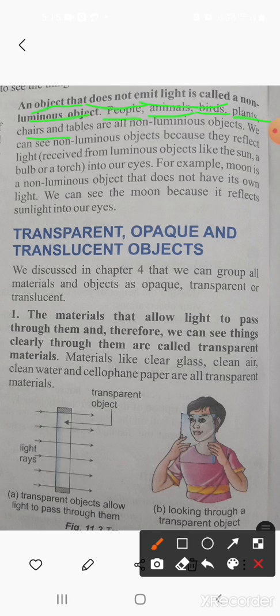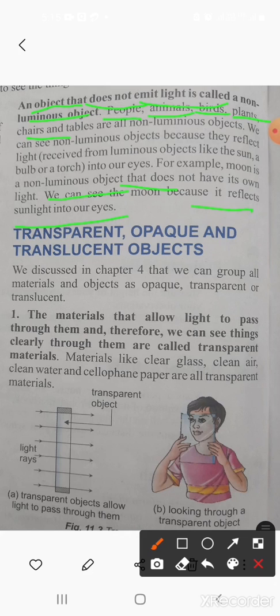For example, the moon is a non-luminous object. A non-luminous object does not have its own light. Okay, but we can see it clearly. How is it possible? We can see the moon because it reflects sunlight into our eyes.